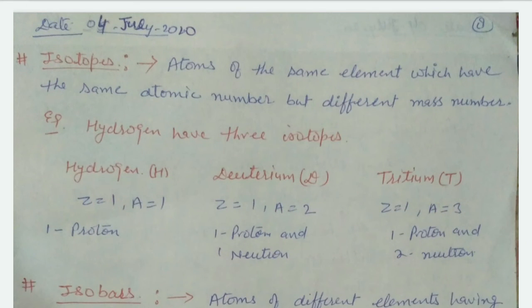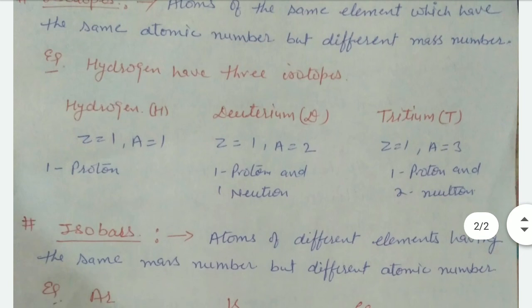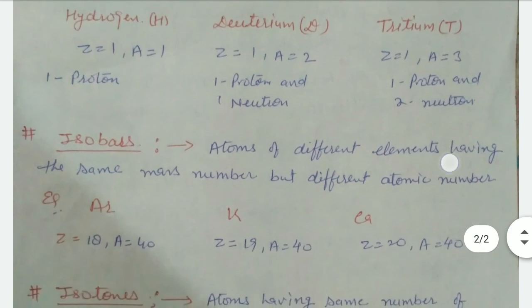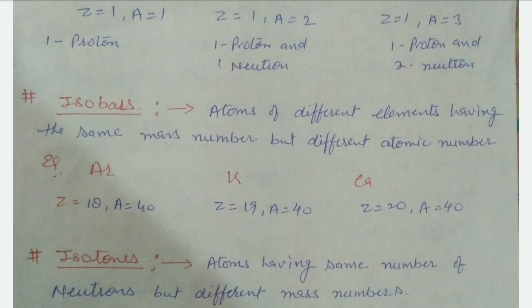It means hydrogen has one electron and one proton, but deuterium has one proton, one neutron and one electron, while tritium has one electron, one proton and two neutrons. Therefore tritium is unstable. The second is isobars.